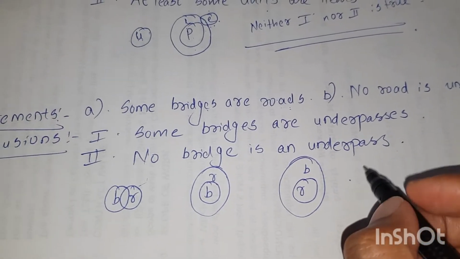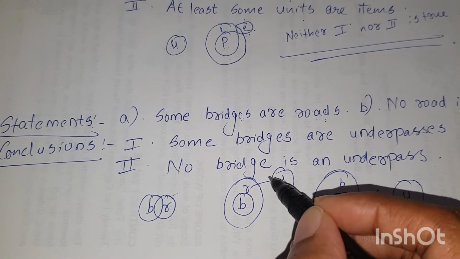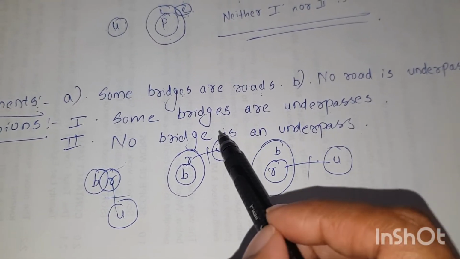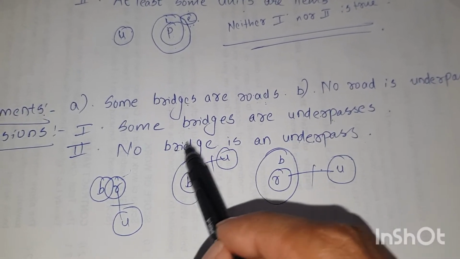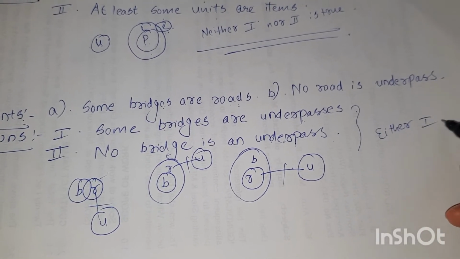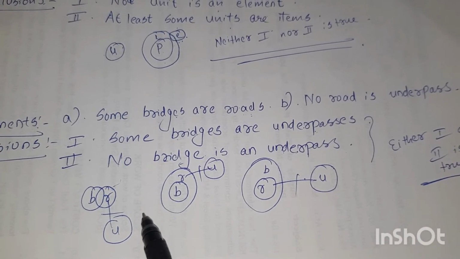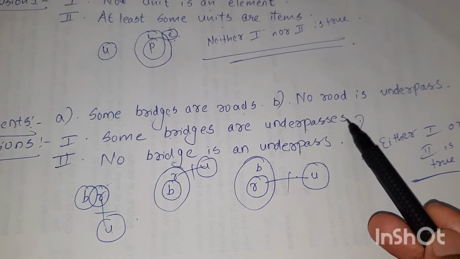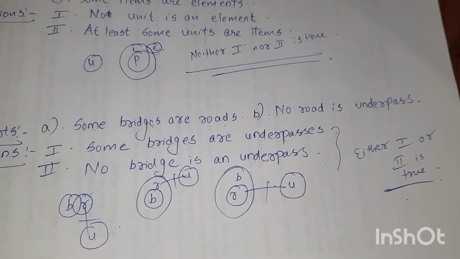No road is an underpass. Now the conclusions. Some bridges are underpasses. No bridge is an underpass. Some A or B, no A is B, or some X or Y, no X is Y case. That is a complementary pair. That means the answer is either one or two is true. Because some bridges can be underpasses, and no bridges being underpasses is also possible. Either one can be right, but we can't say that both are right. So that's why either one or two is true, because this is a complementary pair.